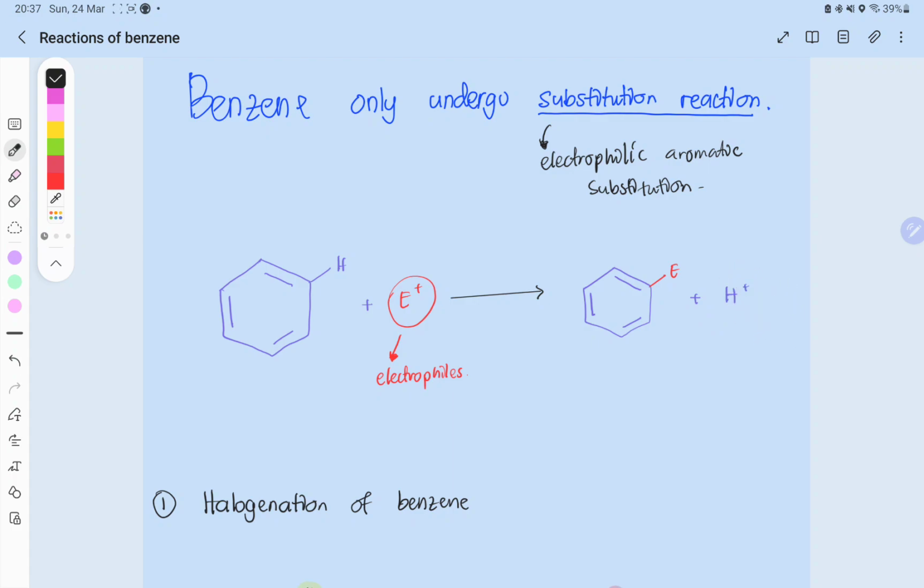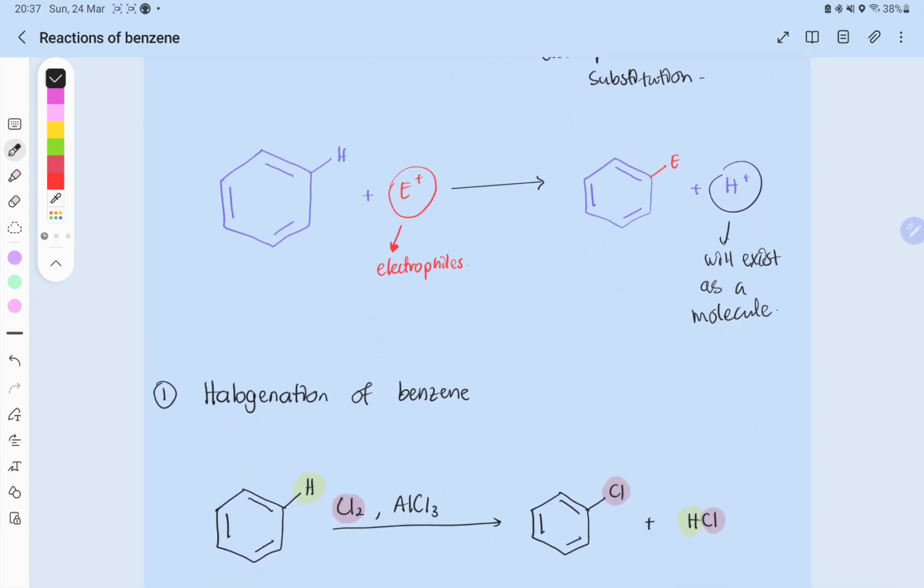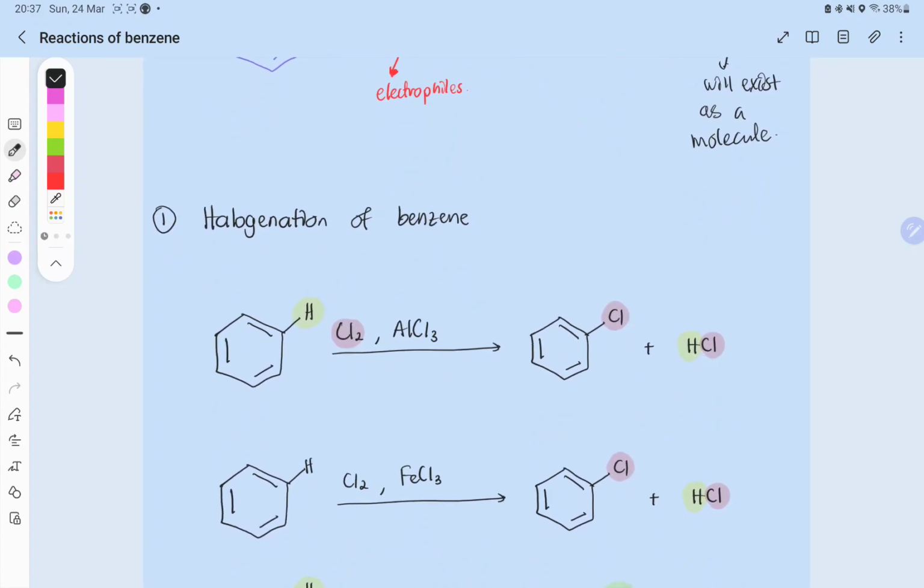Dan hydrogen plus ni, it will exist as a molecule. Maksudnya dia akan ada counter ion lah. Mungkin HCl, mungkin H2O. Dia takkan wujud sebagai H+ saja. So let's have a look at the first reaction of benzene.